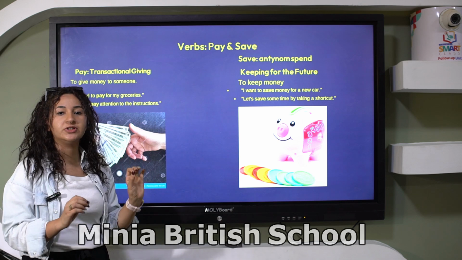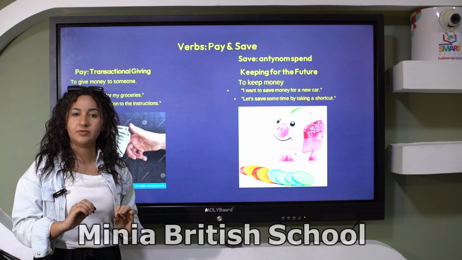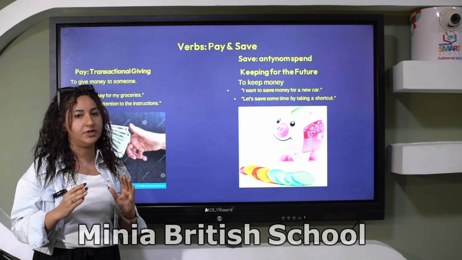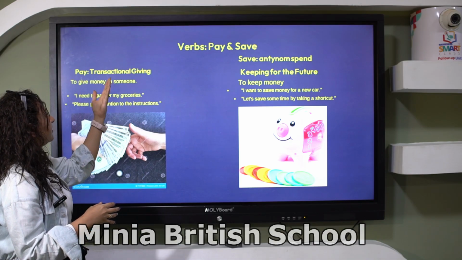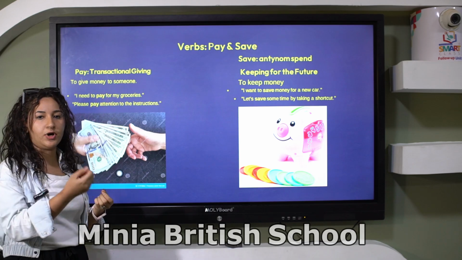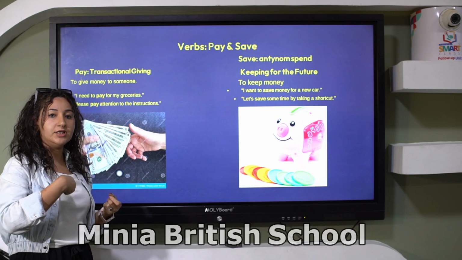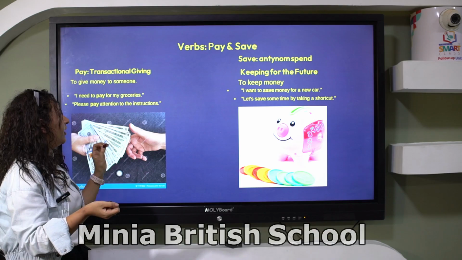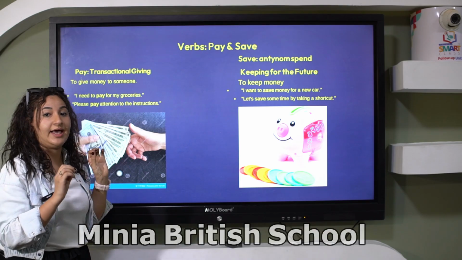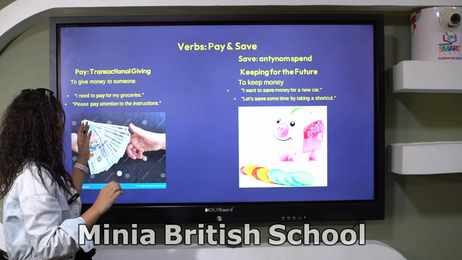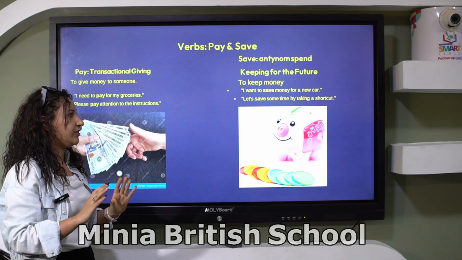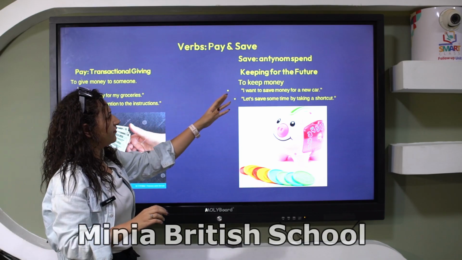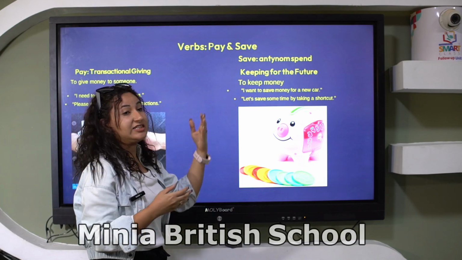We have some important verbs. They are very similar, but there are differences between them. Let's see together. Pay: to give money to someone. And it also has a different meaning, like, please pay attention to the instructions. It's like focus.